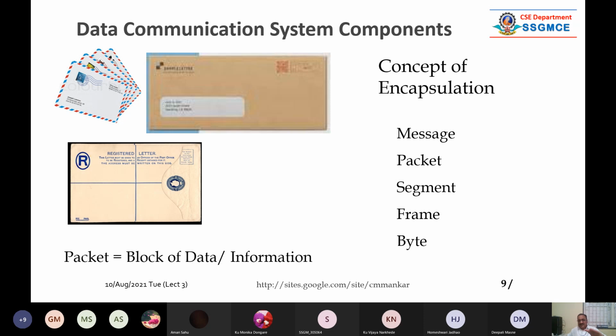So every block of data has some size or size restrictions. So it's not there like that, but there is some kind of restriction. So you can just imagine that the message is a very big block of information and byte is very small, like that. And somewhere, if anyone wants to speak, they can speak. And packet and segment are something in between them. And the last unit is only a single bit. It may be 0 or 1.